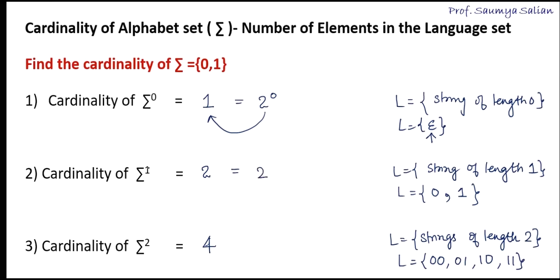Similarly, for sigma to the power 2, the number of elements in the alphabet set is 2, and this indirectly indicates the number of strings in the language.